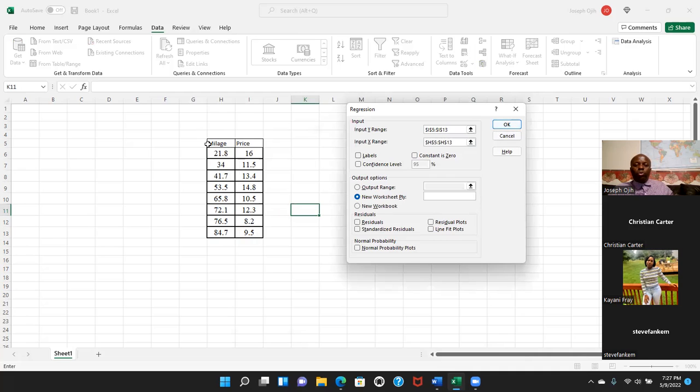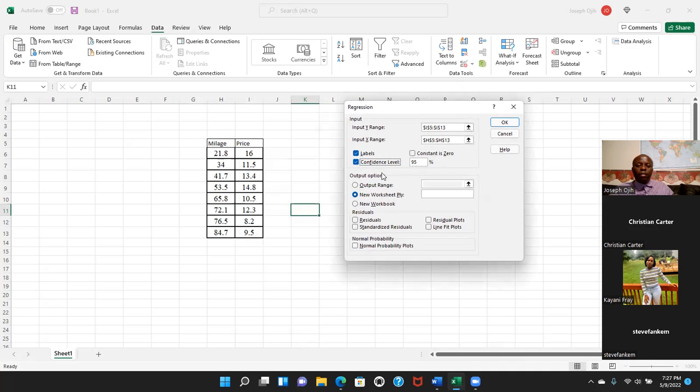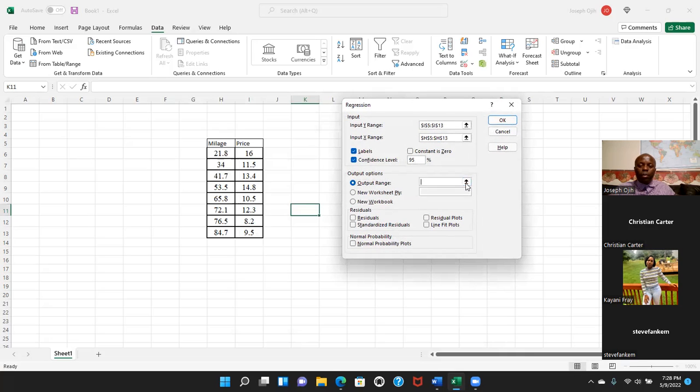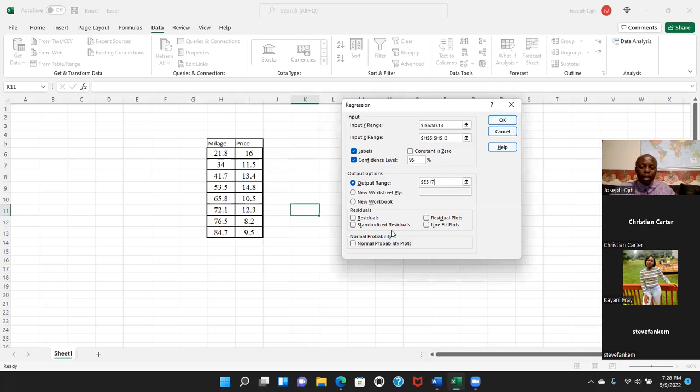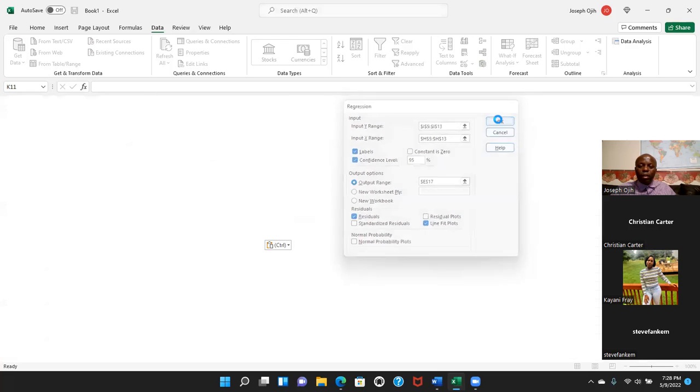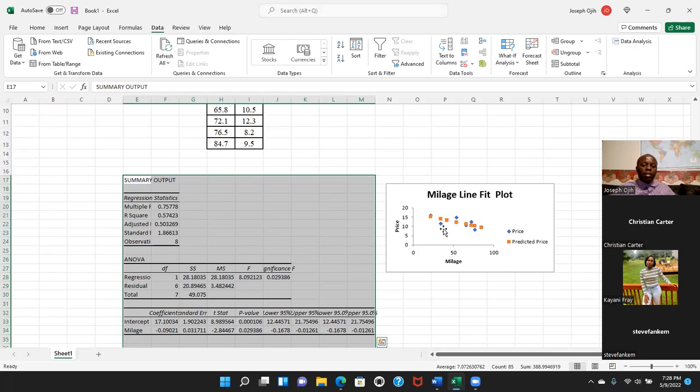Then, because I also included their names, I'm going to check label, add confidence interval. If you don't want it, you check it off. Output options: where you want it to be. I want it to be under here. Now the question said to draw a scatter diagram. So let's say I put residual and then this line fit plot. That's what you're going to use for scatter diagrams. Then click OK. You can see everything is here.